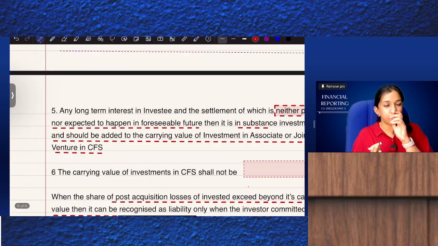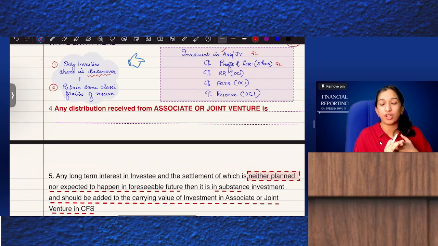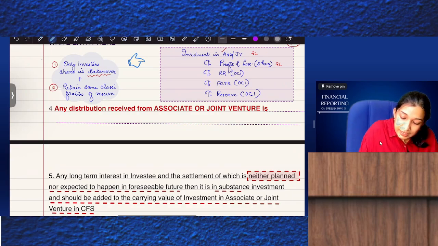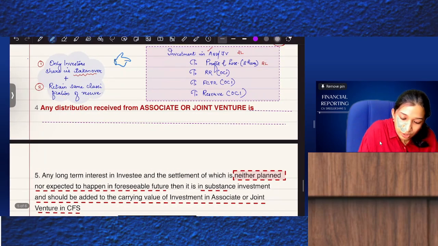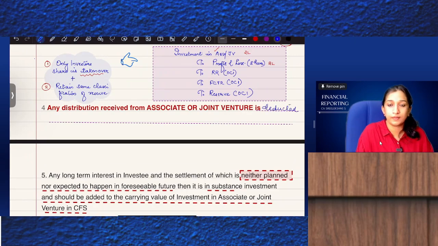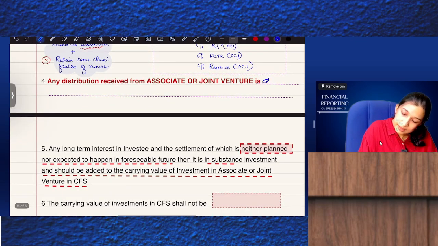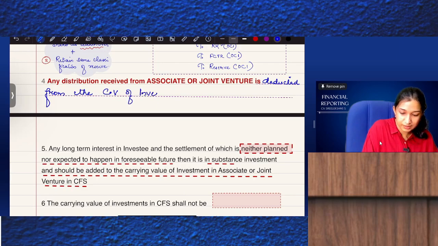So that is our next point. Any distributions received from the associate or joint venture is deducted from the carrying value of investments.